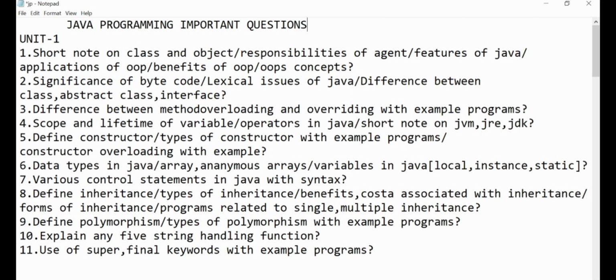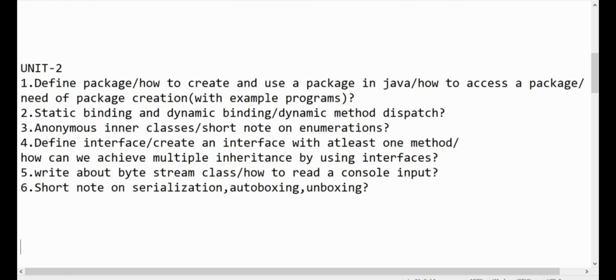Ninth question, define polymorphism, types of polymorphism with example program. In C++ we have already learned about polymorphism and we know that it is important, so please don't skip polymorphism concept. Coming to 10th one, explain any 5 string handling functions. We have learned this also in C++, so we can learn example programs for this question easily. Coming to 11th one, use of super final keywords with example programs. So we have this also in C++.